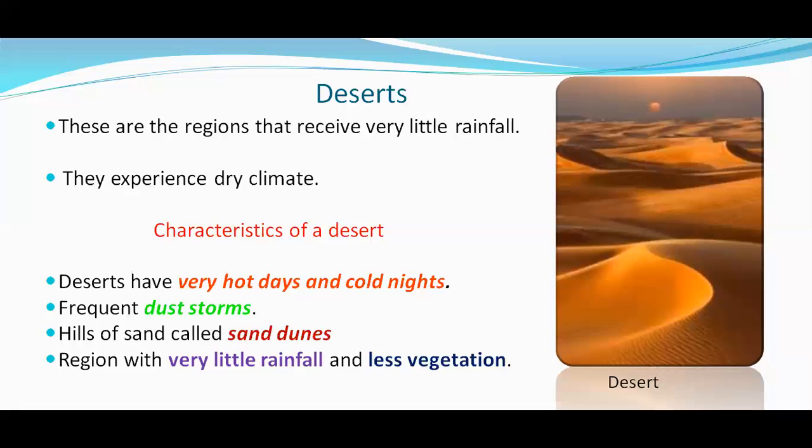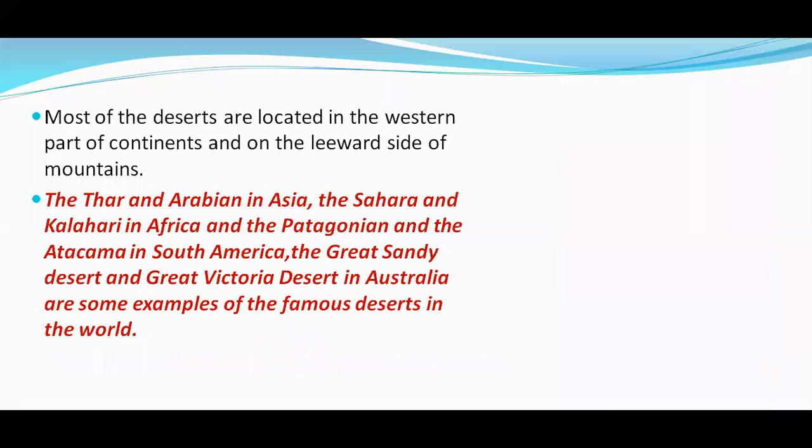Okay, children. Now let us look into further details of the desert. Most of the deserts in the world are located in the western part of the continent. For example, what is the lesson name that we dealt with in our fourth grade, children? Western Desert, also known as the Great Indian Desert, or the Thar Desert; all are the same.